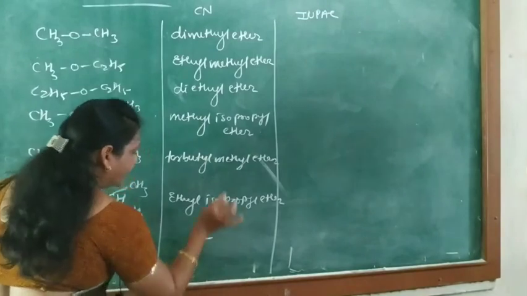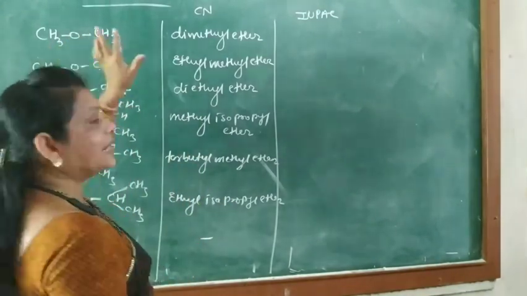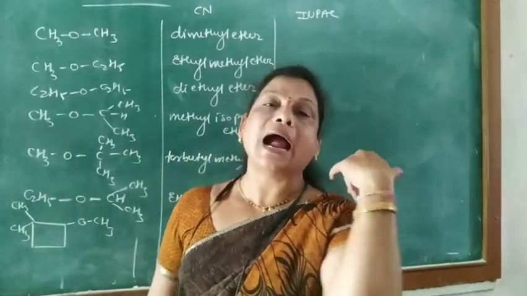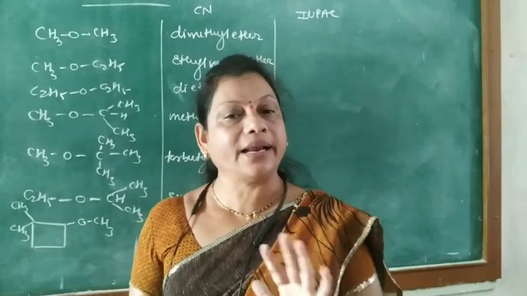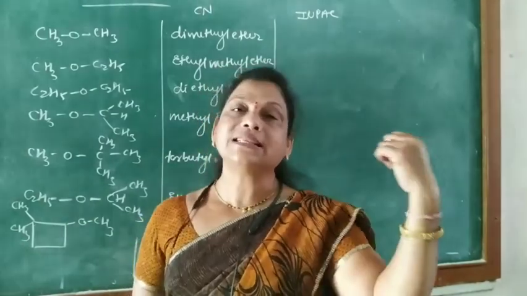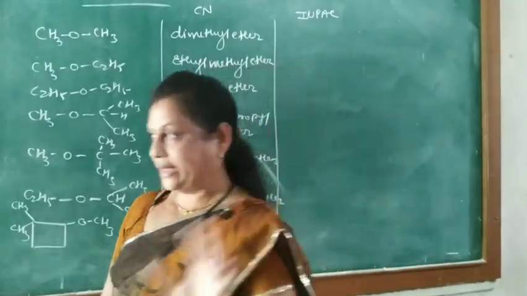Now the IUPAC name is considered as an alkoxy alkane. The smaller group is considered as alkoxy and the larger group is considered as alkane. But if there are two similar groups, then one is considered as alkoxy and another is considered as alkane.